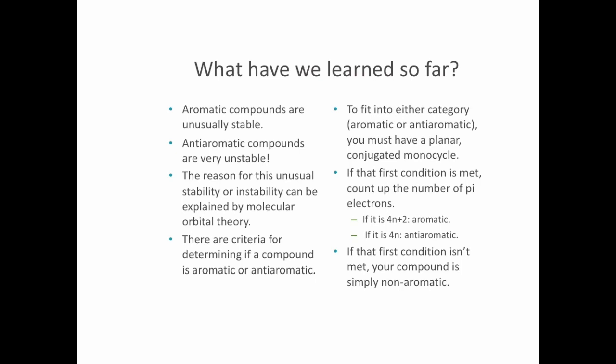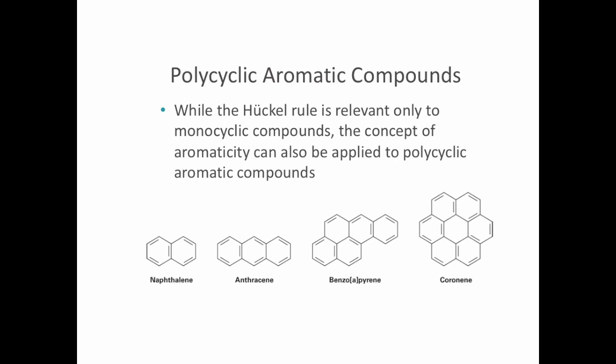Nothing special about it. Now, technically, Huckel's rule is only relevant to monocyclic compounds. However, the concept of aromaticity can be applied to polycyclic aromatic compounds. These are all aromatic compounds. Naphthalene has 2 rings, anthracene has 3, benzopyrene has 5, and so forth. You still apply the rest of the criteria the same. It's more than 1 ring, but every carbon is sp2 hybridized, so it's conjugated.